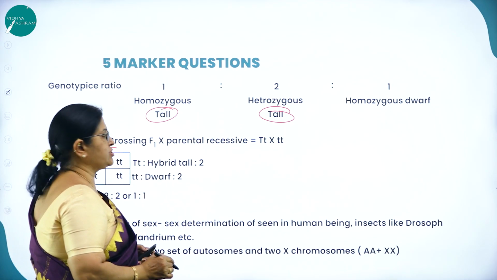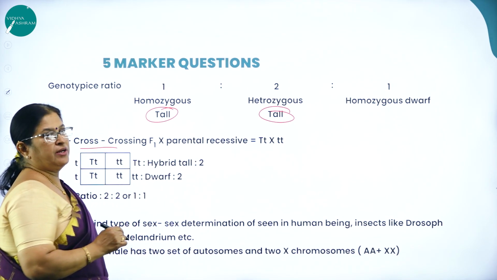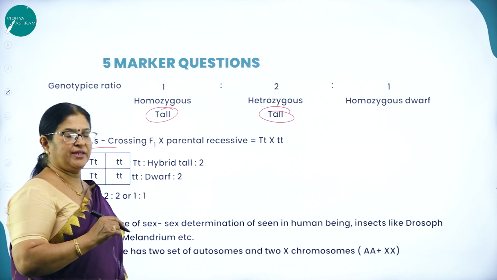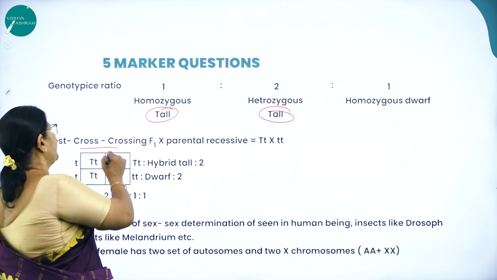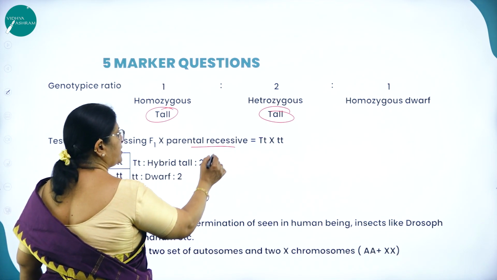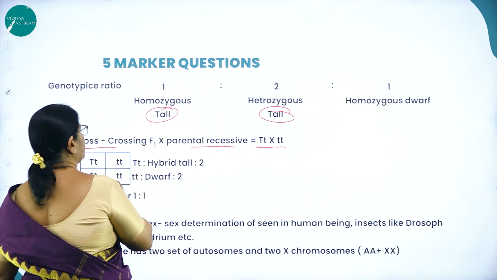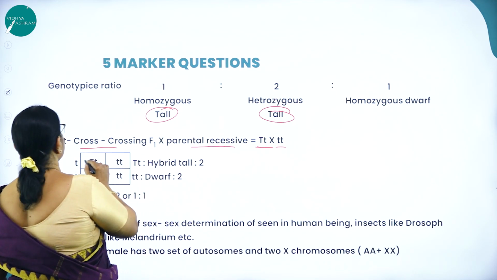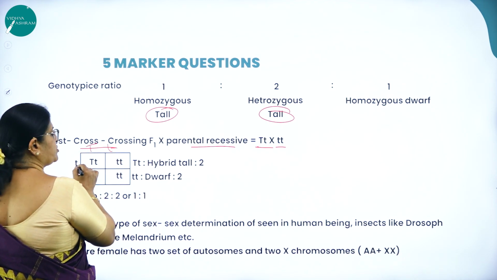Test cross. What is a test cross? Crossing F1 with the parental recessive. Why do we go for a test cross? To verify whether the hybrid, that is the F1 generation, is homozygous or heterozygous. So how do we do a test cross? Crossing F1 with the parental recessive, that is capital T small t into small t small t. Again you go for a checkerboard, where you cross capital T small t with small t small t.